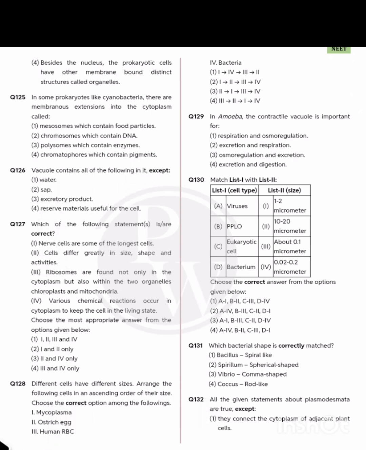Question 128. Different cells have a different size. Arrange the following cells in the ascending order of size. The first will be the ostrich egg. Ostrich egg, that means 2. So 1, 4, 2, then 3, then 4, then 1. Option 1 is the correct statement.